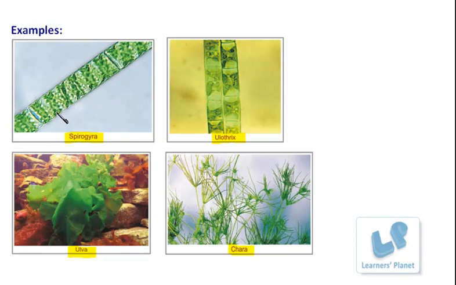See, it will be better if I highlight it. See, it is going like this: up, down, then up and down. Can you see this green structure in this part? This green structure which is present here as a coil, it is nothing but the chloroplast.